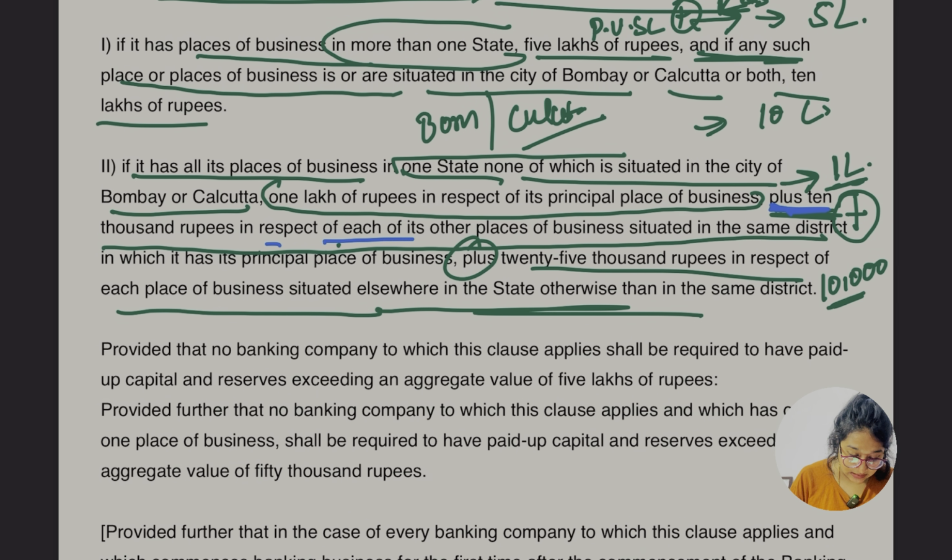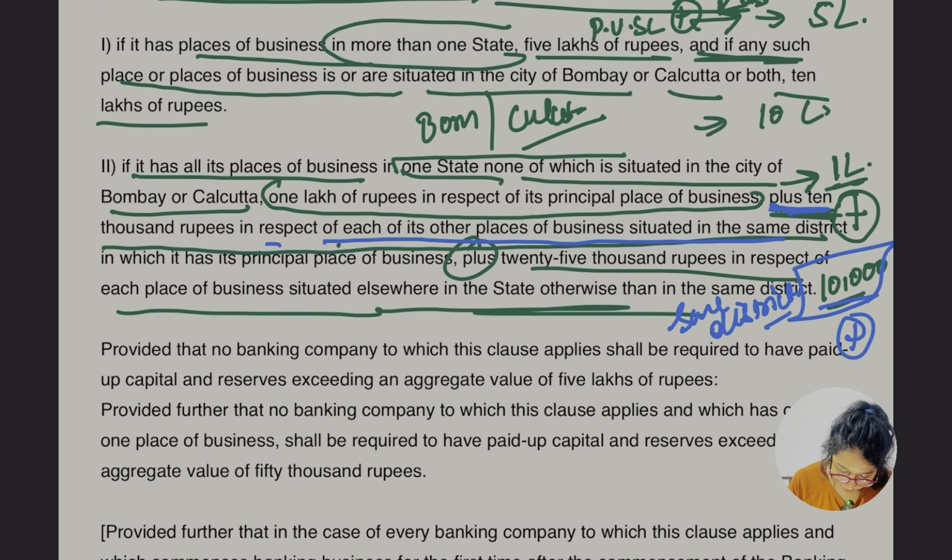10,000 rupees in respect of each of its other places of business situated in the same district. If the place of business is situated in the same district, in that case what is the amount for the additional place of business? 10,000. So 10,000 is if the place of business is in the same district. Let me write it here, district. Okay, this much is understood.